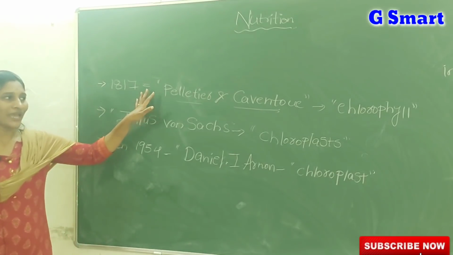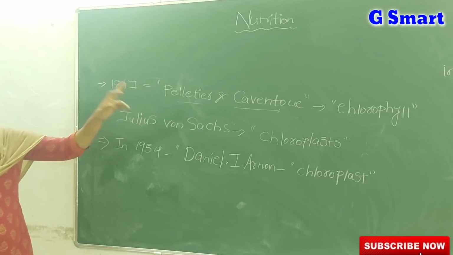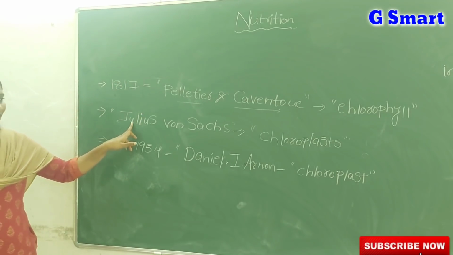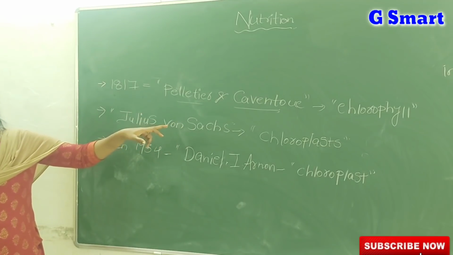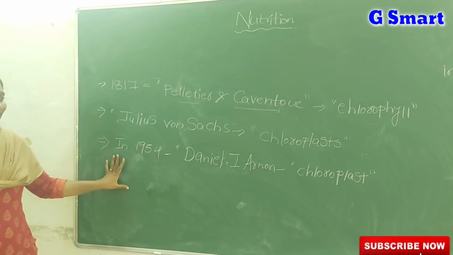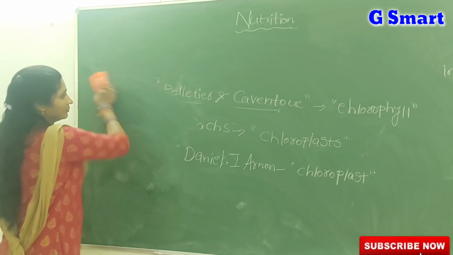So Pelletier and Cavendish extracted the chlorophyll pigment from the leaves and named it chlorophyll. Julius von Sachs described that chlorophyll is located only in the special cell organelle known as chloroplast, and Daniel I. Arnon separated the chloroplast from the entire plant cell.